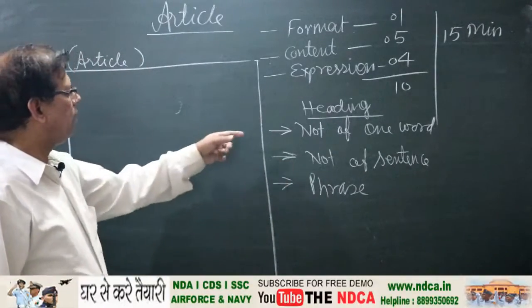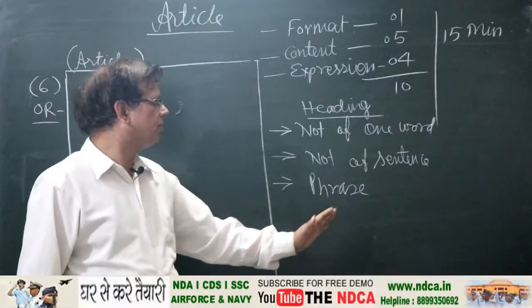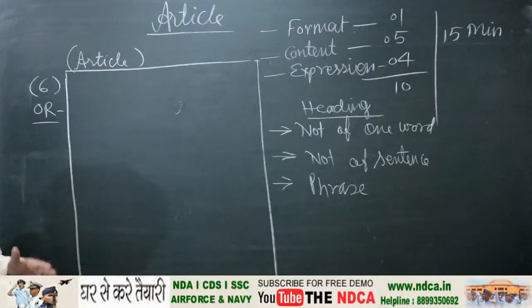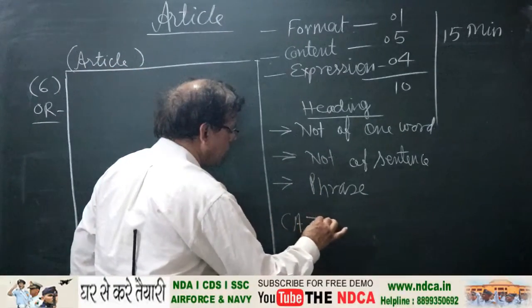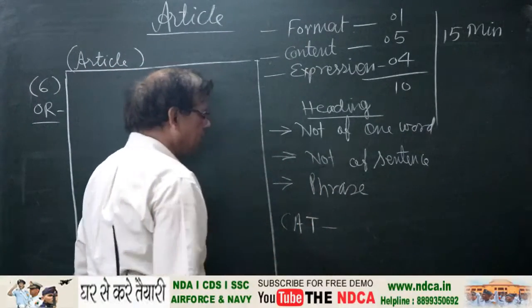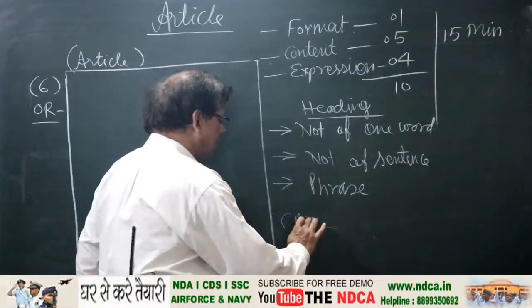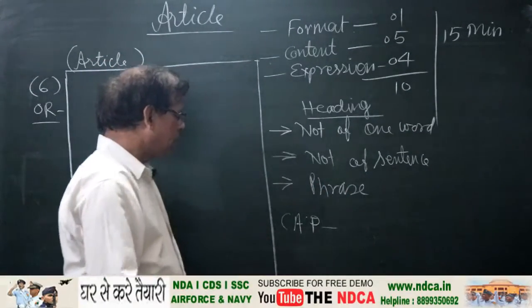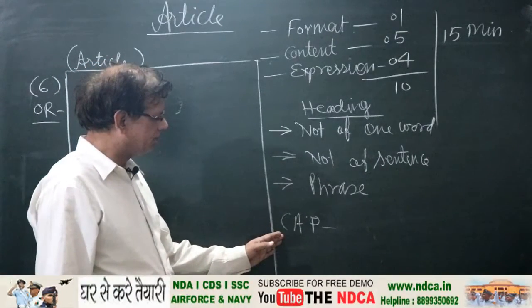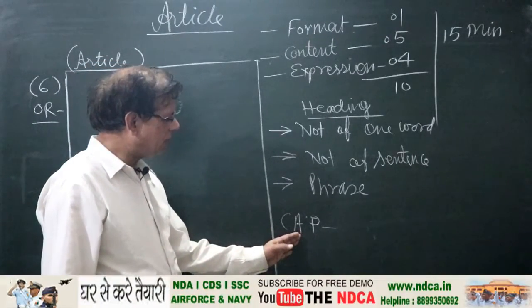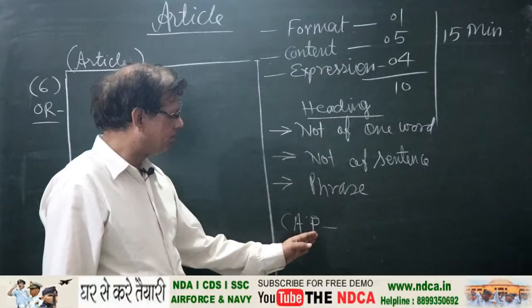So it means more than one word, and you must also follow CAP when you are writing the heading, C-A-P. C for connector, A for article, A and the, P for preposition.